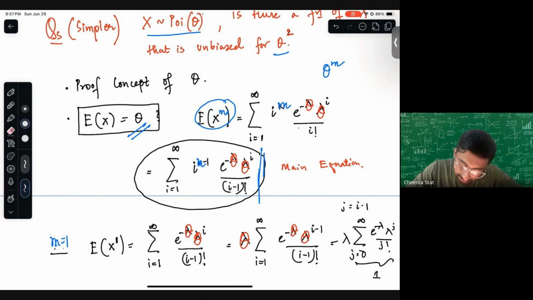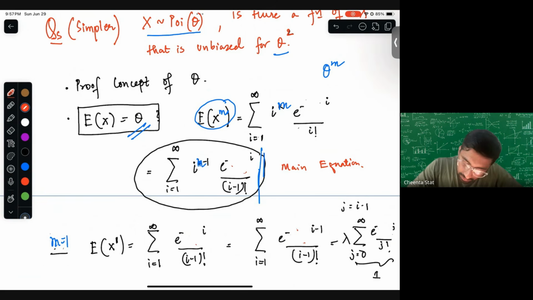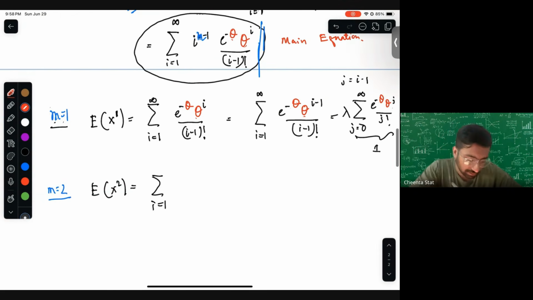It looks bad. So e to the power minus theta, theta to the power i, and so on, with theta to the power i minus 1, theta and theta to the power j. Very good. Not going to make this same mistake again.